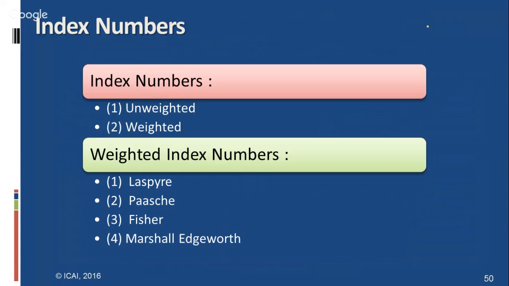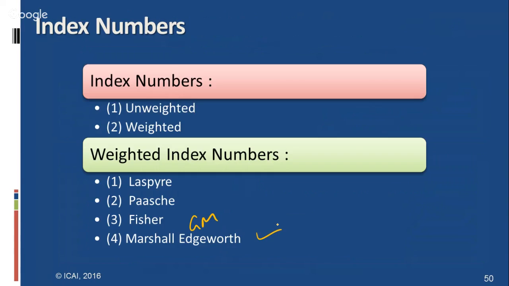Fisher's index number is nothing but the geometric mean of Laspeyres and Paasche's index numbers, and the Marshall-Edgeworth index number is also given in the study material, which is based on the average of the base year quantities as well as the current year quantities.